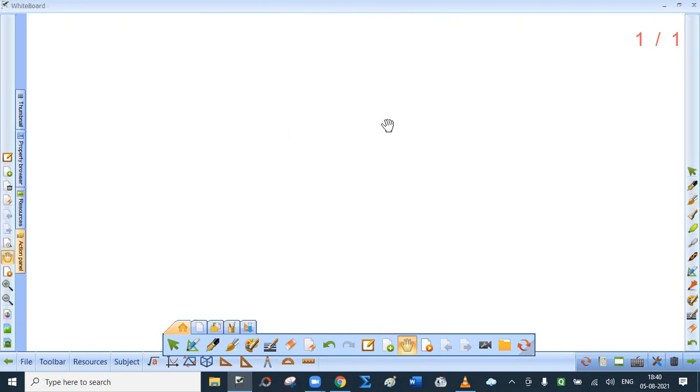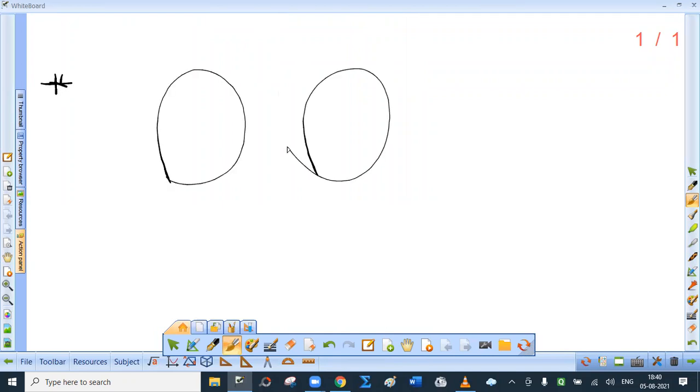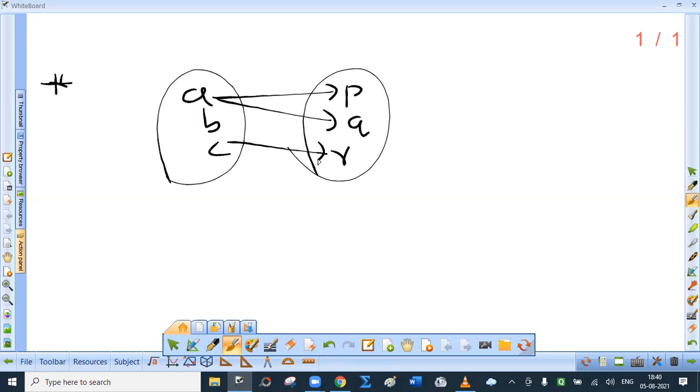Now, this cannot be a function. I'll give one example. A, B, C, P, Q, R. Can this be a function? No. Why?